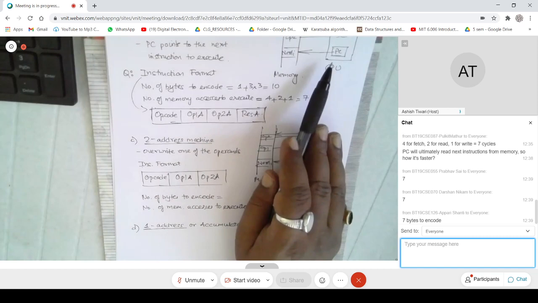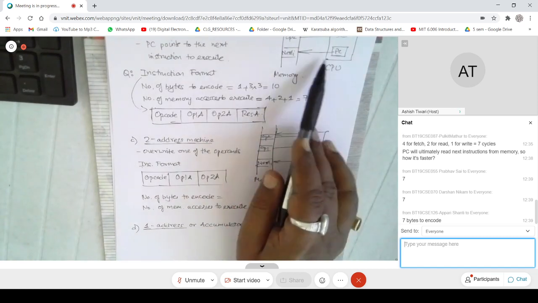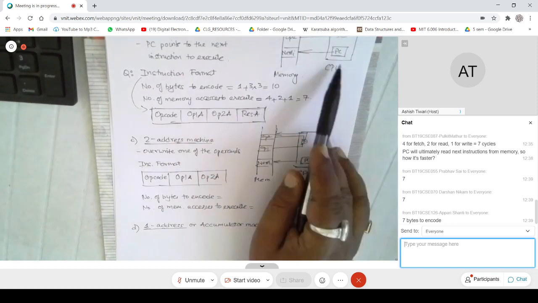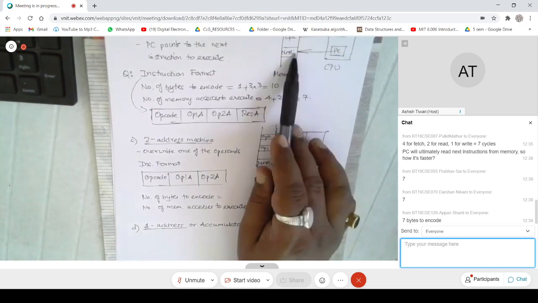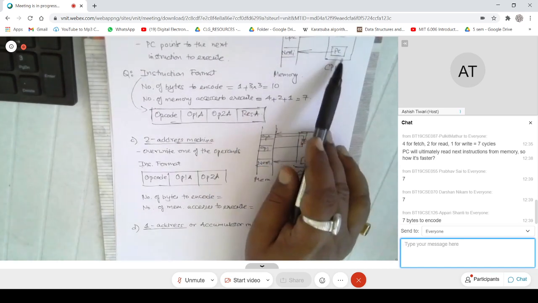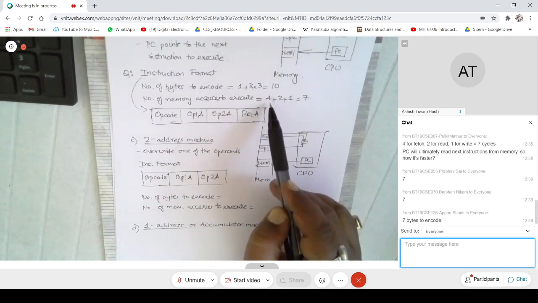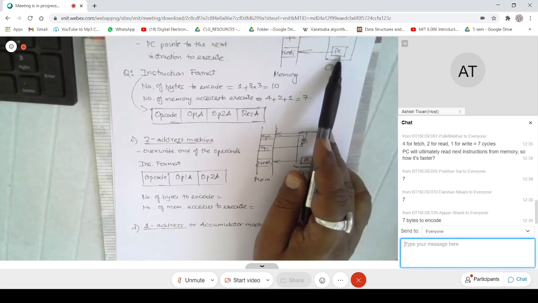When you have fetched one instruction, you can increment PC by a value, say 4. This incrementing can happen in the CPU. There is no memory access required for that. And then when you have fetched the other instruction, you can increment PC by another 4, and you point to the next instruction, right? So for updating PC, you don't require memory accesses. Is that fine?